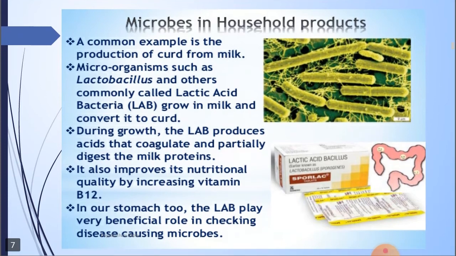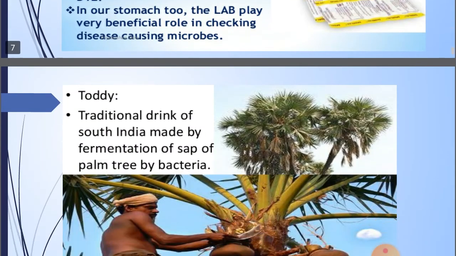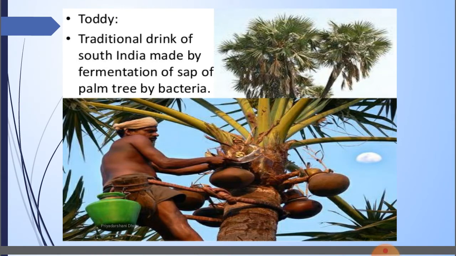Next, microbes in household products. A common example is the production of curd from milk, already seen, which is done by lactobacillus. It improves its nutritional quality by increasing vitamin B12. In our stomach too, the LAB play a very beneficial role in checking the disease causing microbes. Another example is toddy. In common language, it is called tadi. It is a traditional drink of South India made by the fermentation of sap of the palm tree by bacteria, which is the toddy.